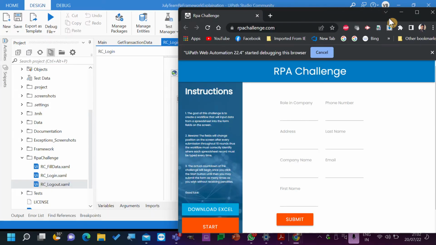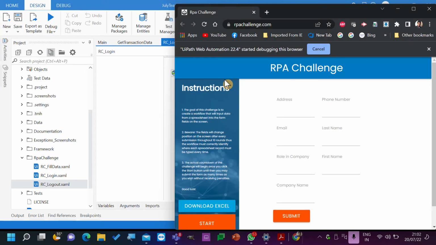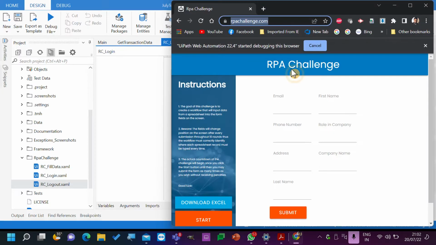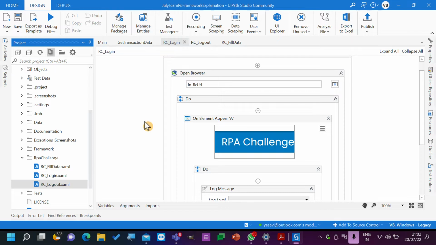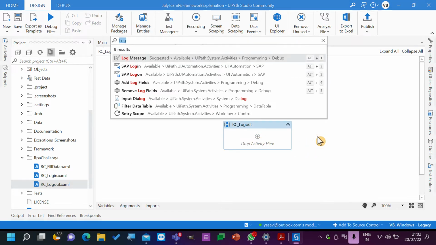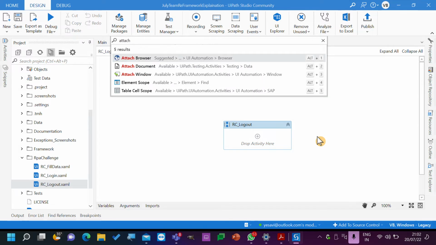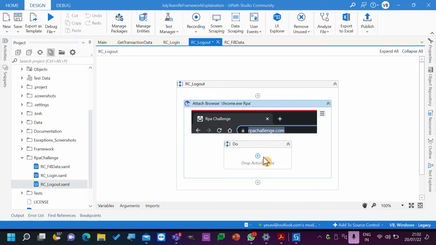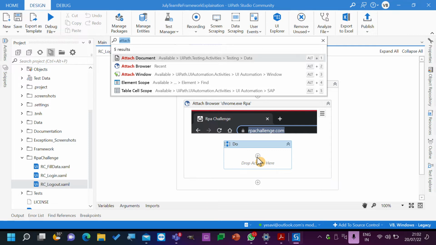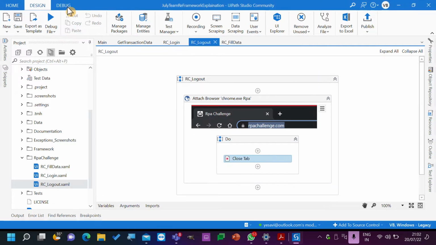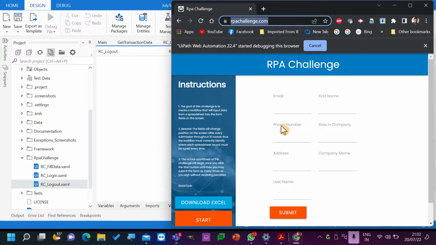Okay, now we have 3 websites, so let's close 3 websites and keep only one. Now this is done. Immediately after login, I will add logout. Here I will not open a new browser, but I will attach to an existing browser. Indicate browser on the screen, this one, and I will click on close tab. Add close tab. So this will close my application.